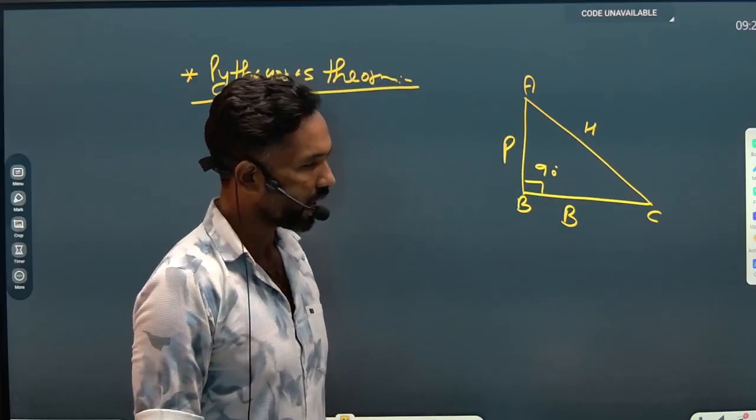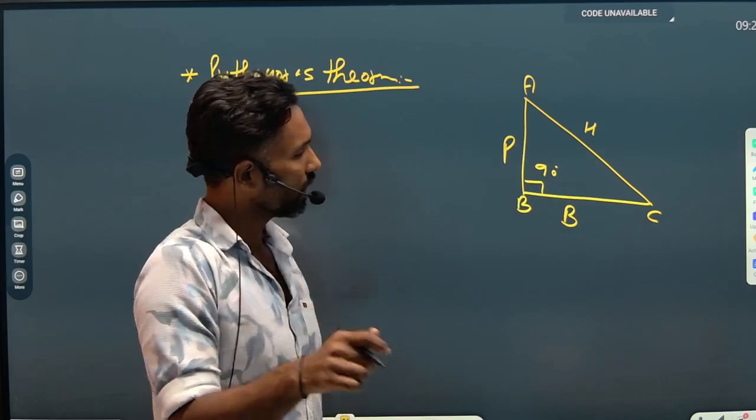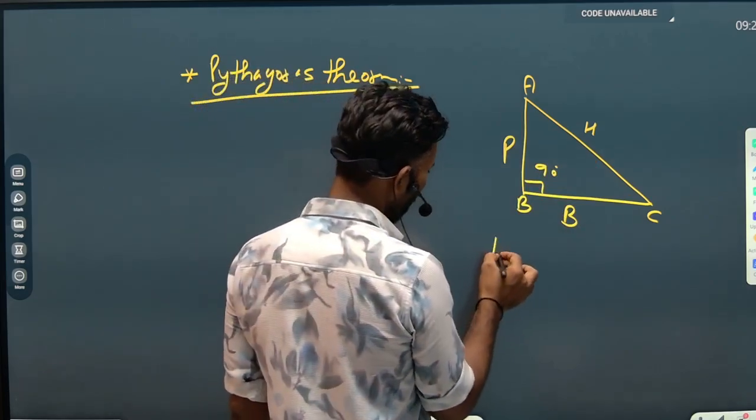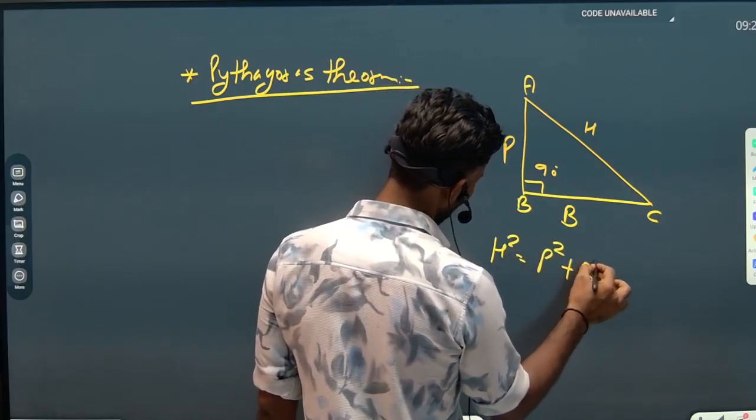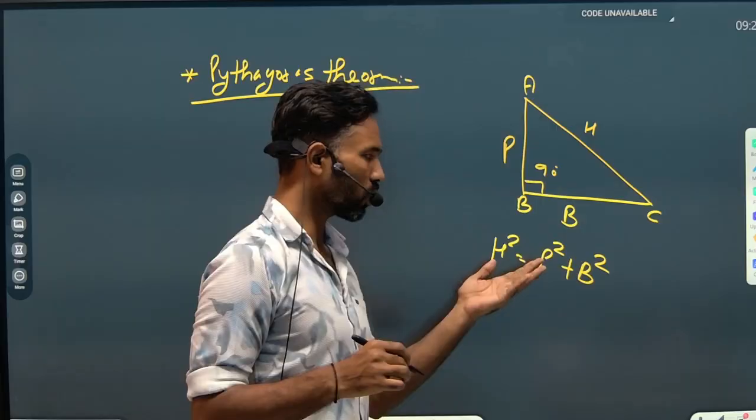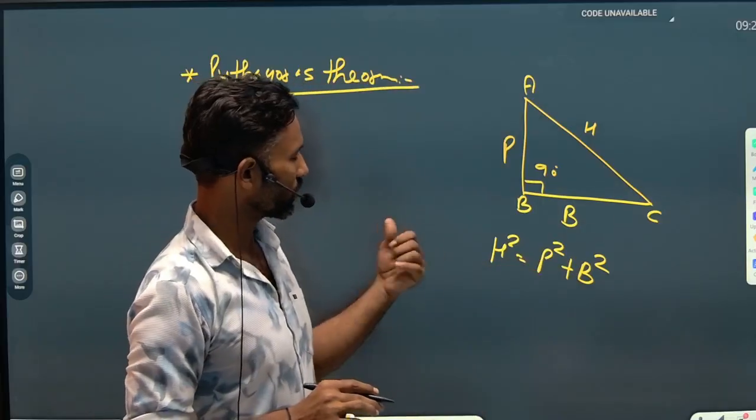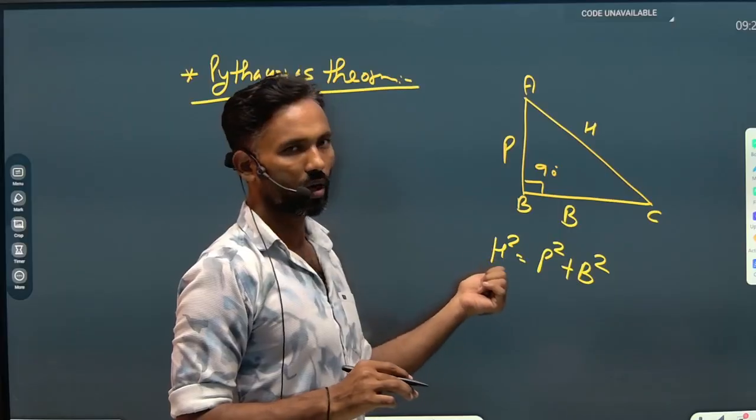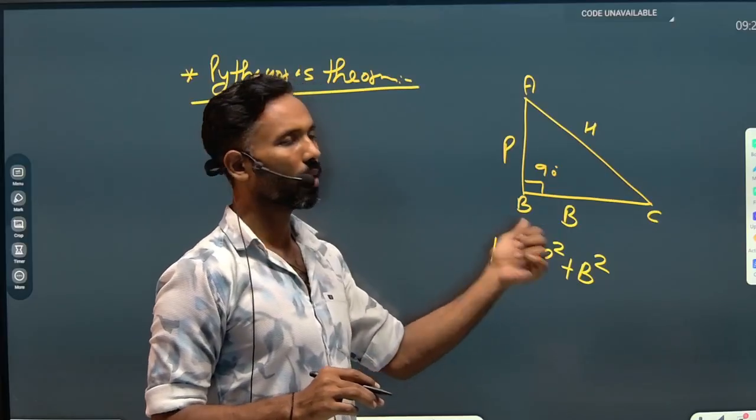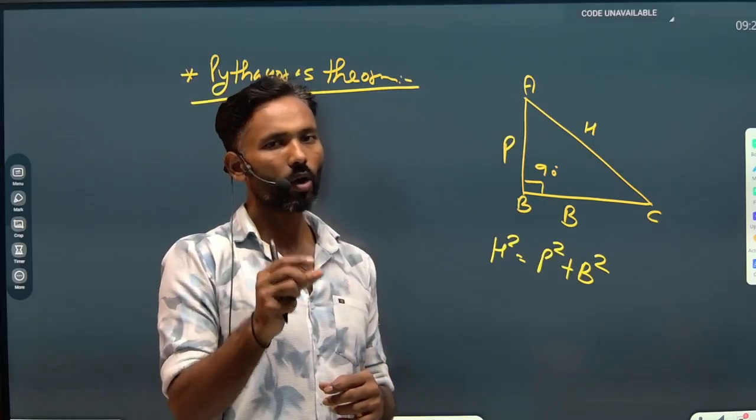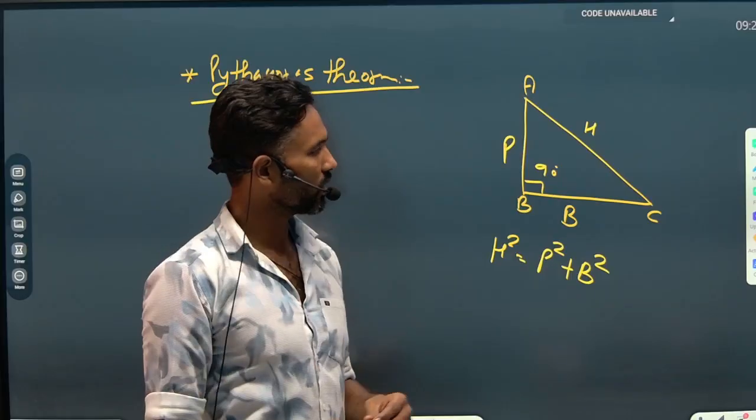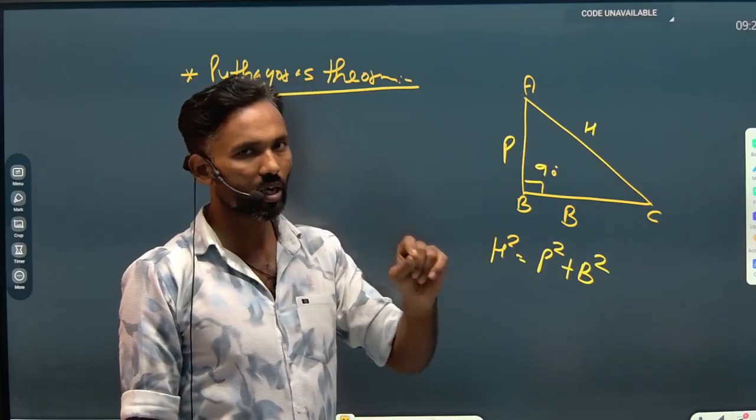Understand that? And you have studied it like this: h square equals p square plus b square. According to you, this is the Pythagoras theorem, that the hypotenuse square is equal to the perpendicular square plus the base square. Now I'm going to tell you in my own words. As I told you, the side opposite to the largest angle will be the largest.